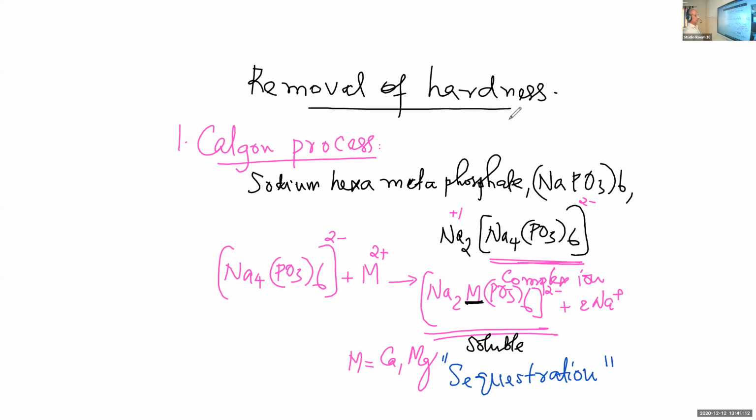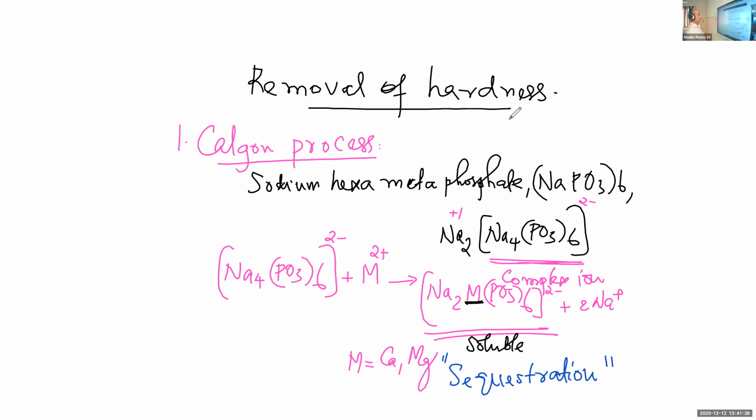Okay, sequestration. So the Calgon process. The term Calgon comes from cal for calcium, gon for gone. Calcium is gone, and hence the name Calgon. It is not only for calcium, it is equally applicable to magnesium also.